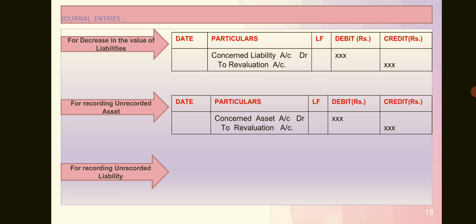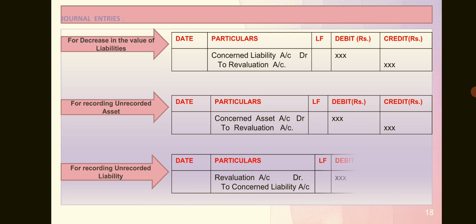Next, if there is an unrecorded liability, what does it mean? There is a liability which we have not recorded until now, and now we are going to record it. So liability has increased. If liability increases, it's a loss for us. Go to the point. If it is a loss, revaluation account must be debited and concerned liability must be credited. Hope you are able to understand.